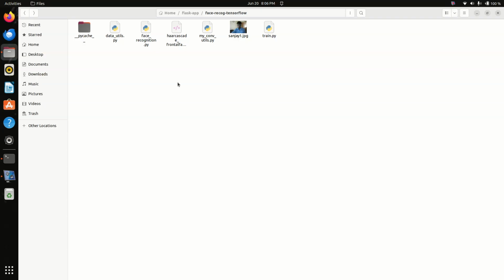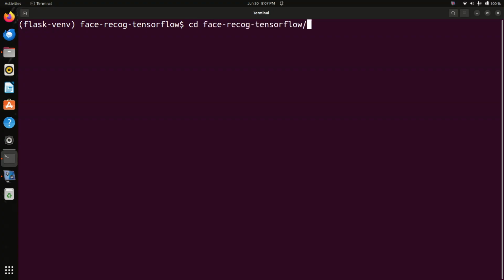First of all, I will show you my initial state of the program. I do not have the train folder and test folder here. You can see here I am not having test folder and train folder. Now we will go through the program.